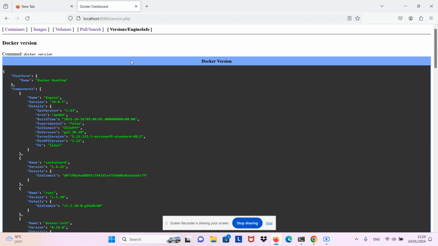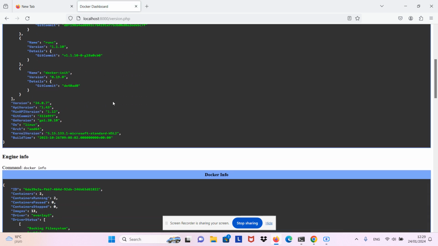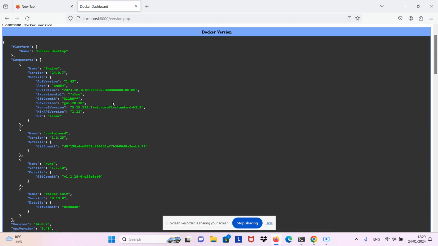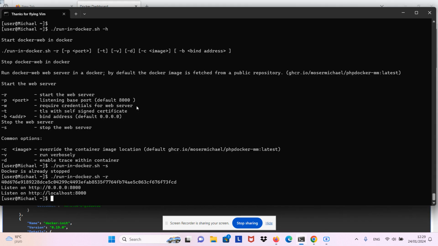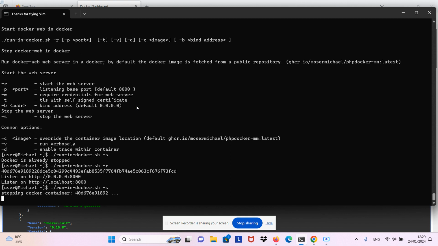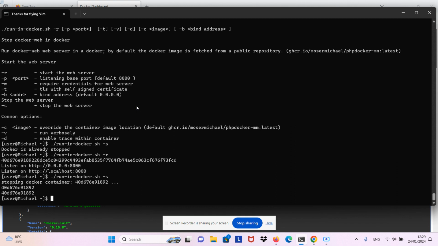Yes, we can inspect general information about the Docker engine, stuff like that. And when you're done with it, you can stop the container. So this is going to stop the container that was running the web application.